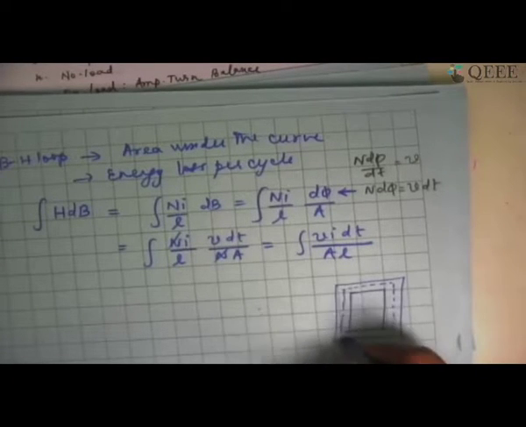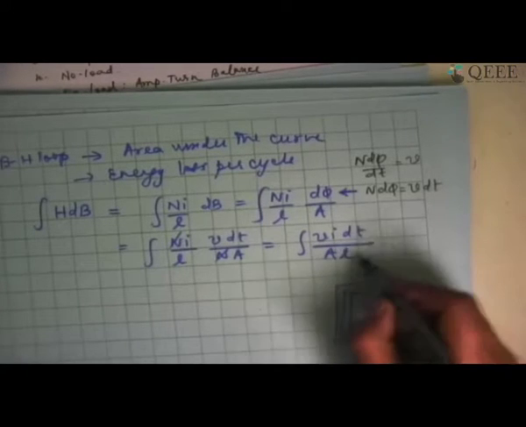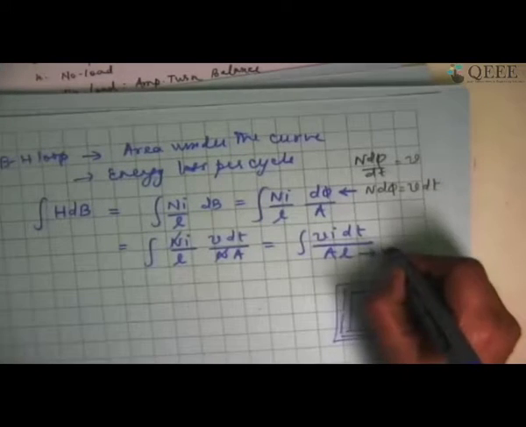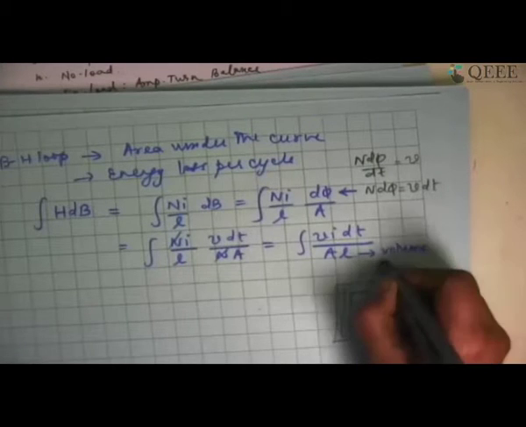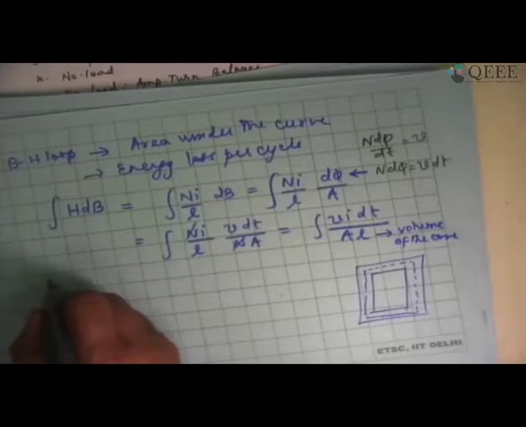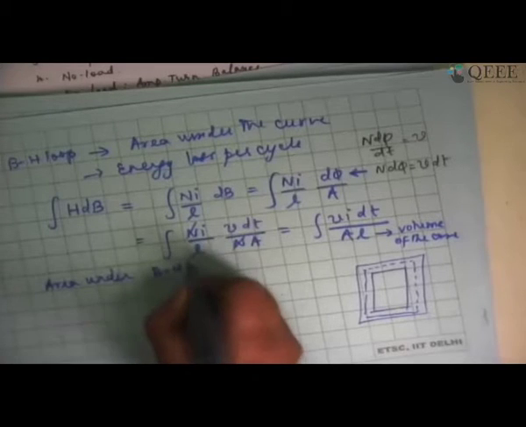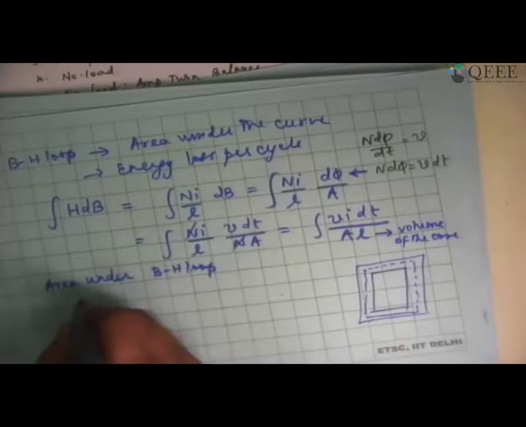Whatever I am drawing is the average length of the magnetic field line. So AL essentially tells me it is the volume of the core.